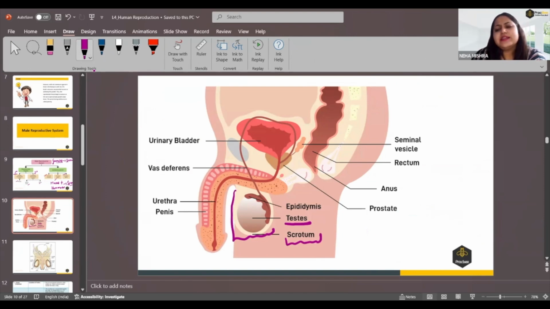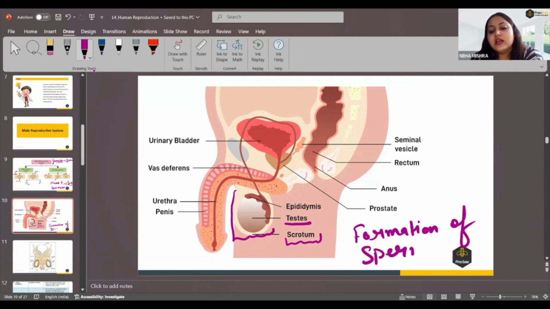So basically, there is always a reason behind everything in science, right? So the question can come: why are the testes stored in the scrotum? The very interesting answer is that for the formation of sperm, they are stored under the scrotum.